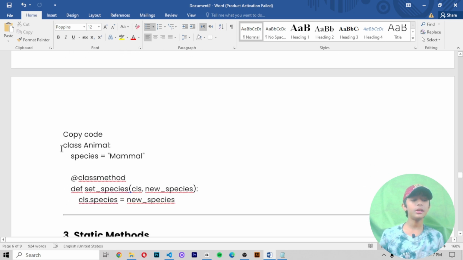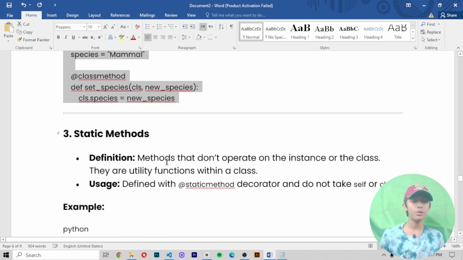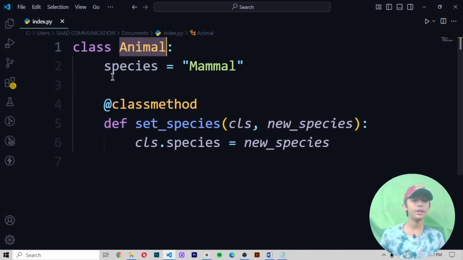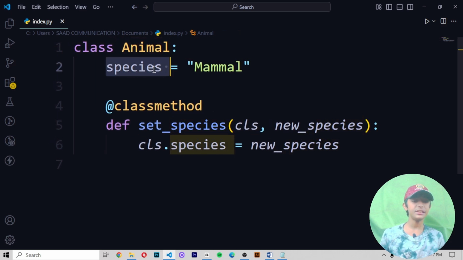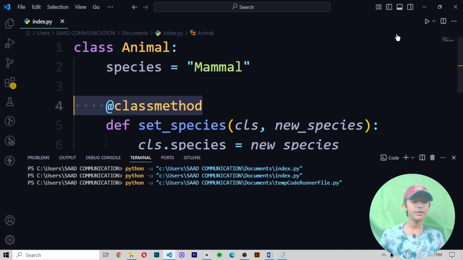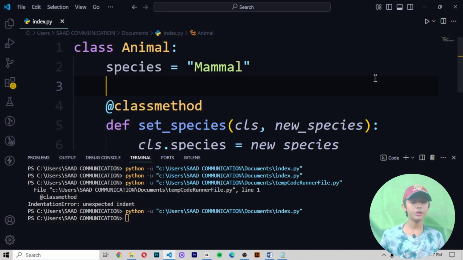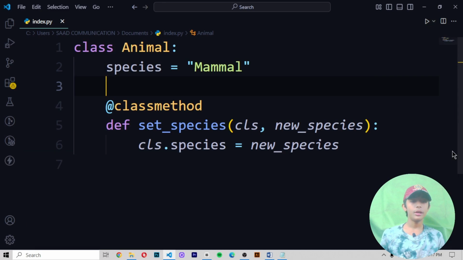So now let's run this code. Copy it and paste it. Here I first of all create a class by the name of Animal. Then I create a variable by the name of species, and in my variable I make a string, and in the string I write mammal. Then I write @classmethod. Now let me see which type of output it gives me. Save it and run it. Okay, unexpected indent. Okay, now it is not giving me the error. So here you can see it.